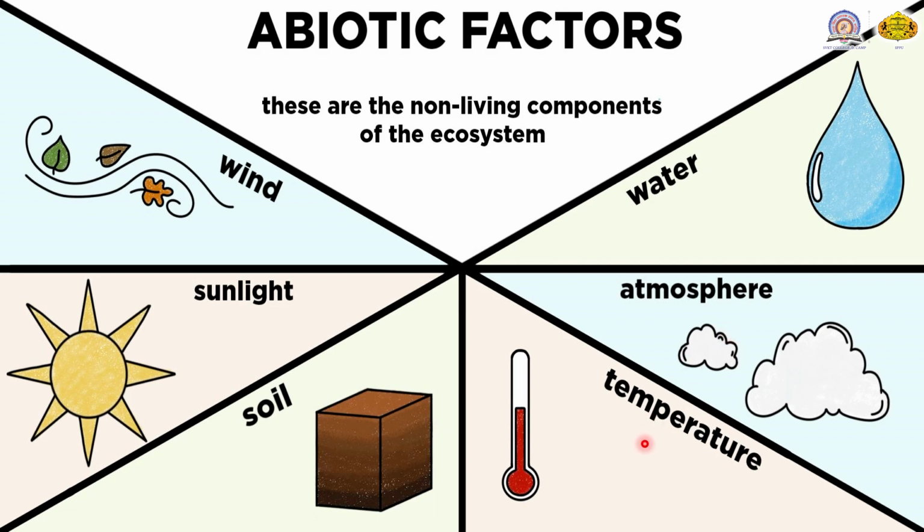Then temperature. The temperature on the surface of the earth varies greatly. Each type of creature can only withstand a certain range of temperature. That means the temperature in the atmosphere varies season by season. So all these types of temperatures, or the optimum temperature, are necessary for the reproduction as well as growth and development of the various types of plants. So temperature is also an important abiotic factor for the growth and development of plants.